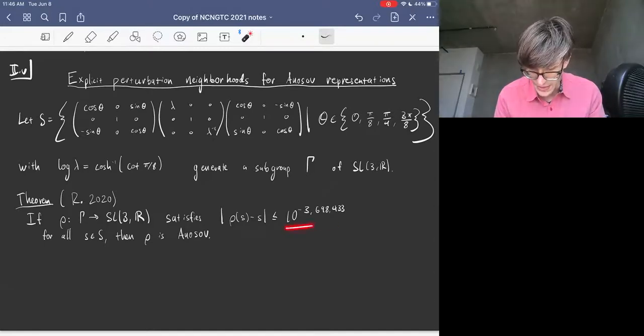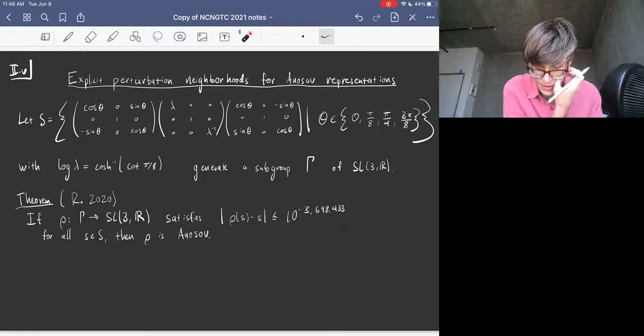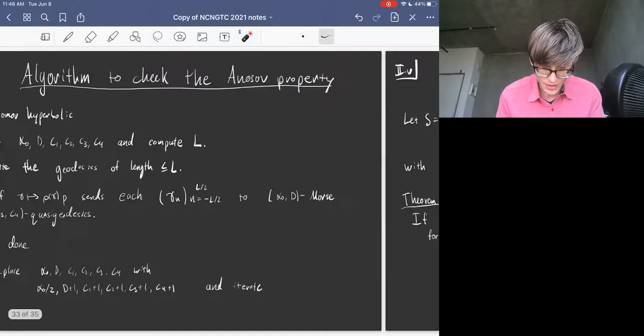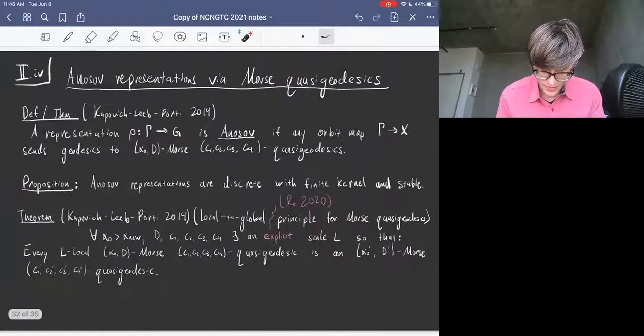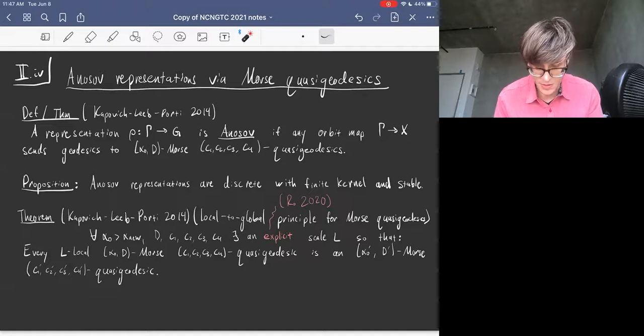So this is a really, really tiny number, and it's fair to guess that the actual perturbation neighborhood is much bigger, but there's really not any other general method for constructing explicit perturbations of Anosov representations. And since this is a question that I've had before, this calculation is just for this specific group, but the work of Kapovich-Leeb-Porti and also my explicit local to global principle applies to all semisimple Lie groups G and all possible symmetric spaces.